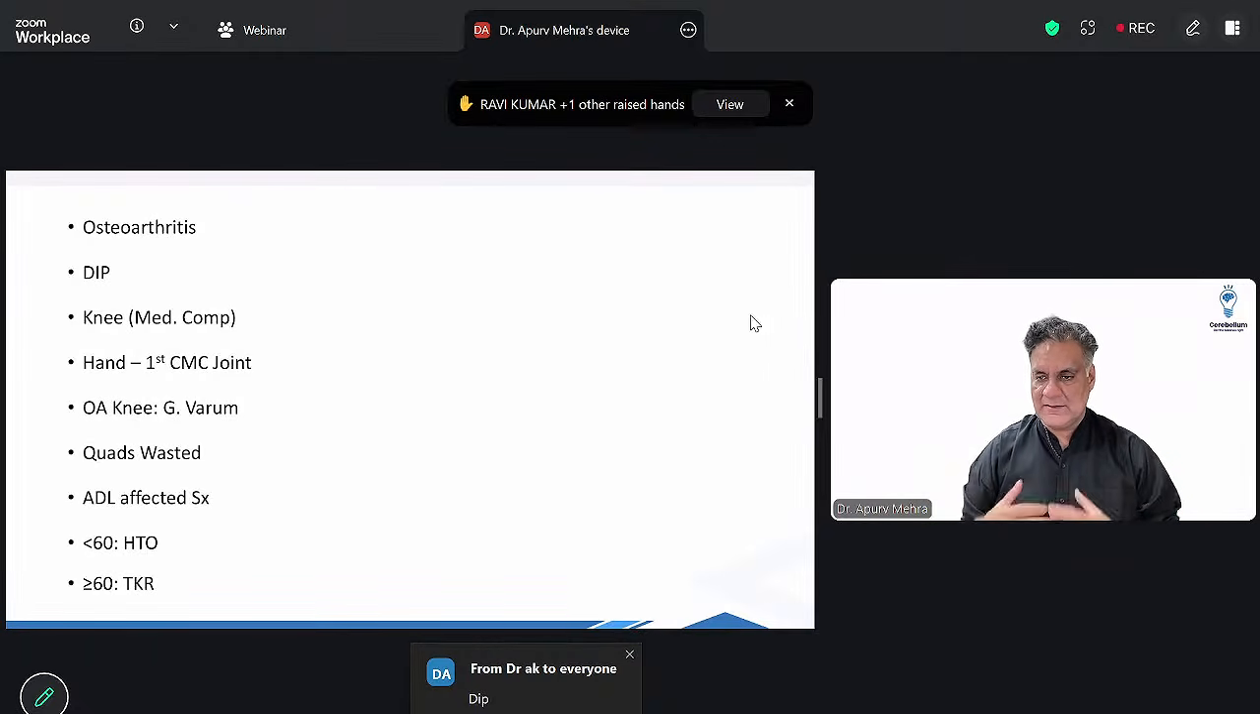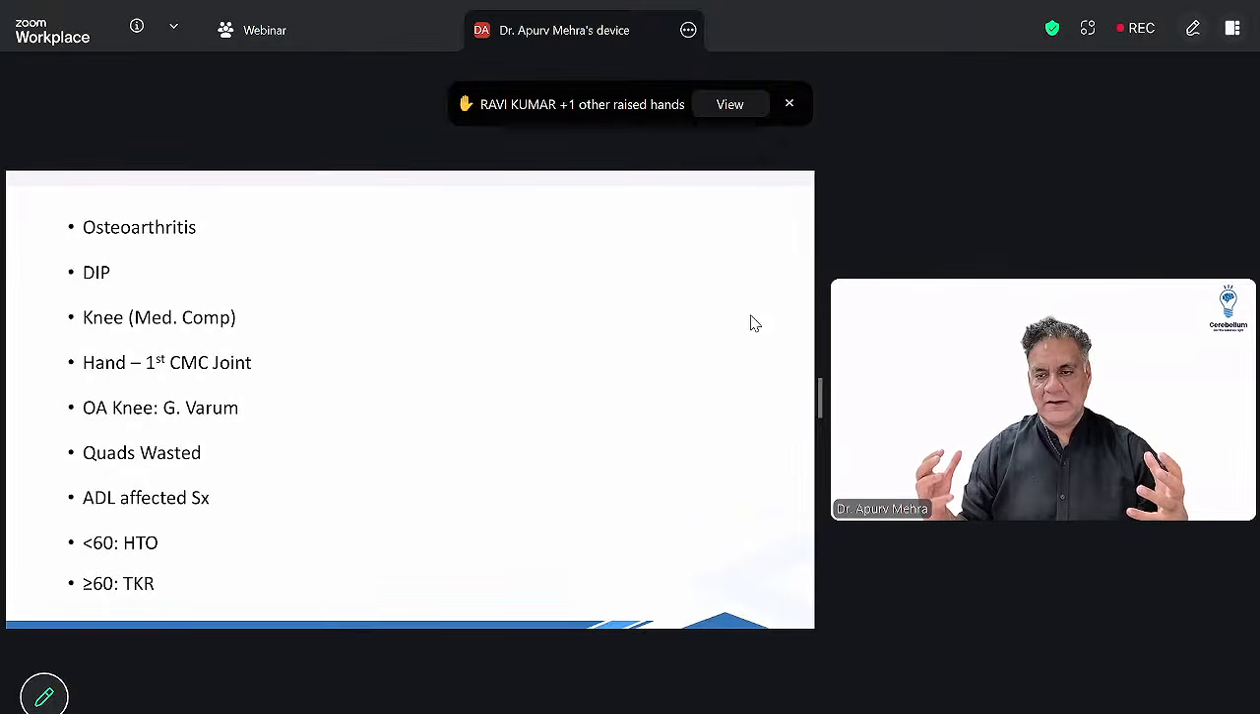In osteoarthritis, if the activities of daily living are affected, you operate. If you can correct the deformity in less than 60, इसे बोलते हैं HTO, मतलब ऊपर टिबिया को काटना, high tibial osteotomy. और अगर 60 से ऊपर है पेशेंट, do your total knee replacement.